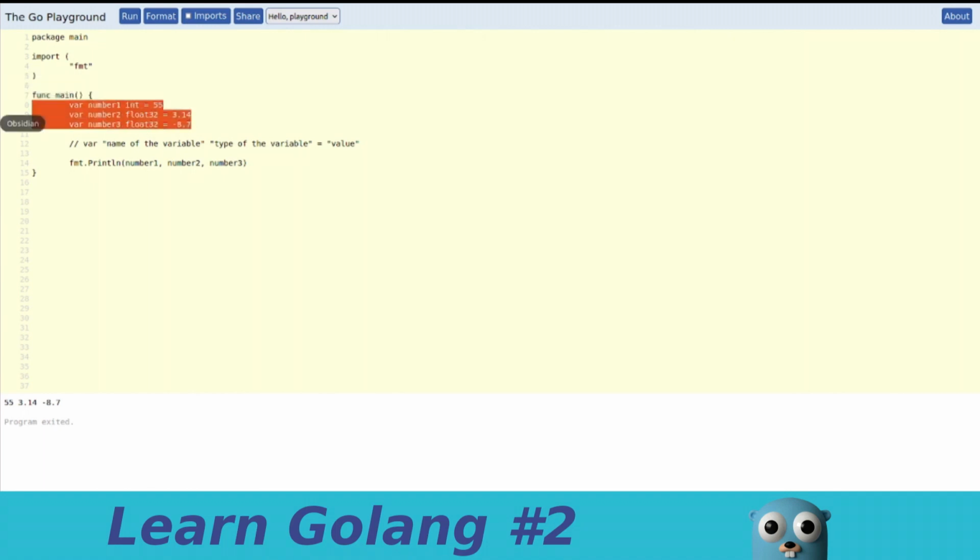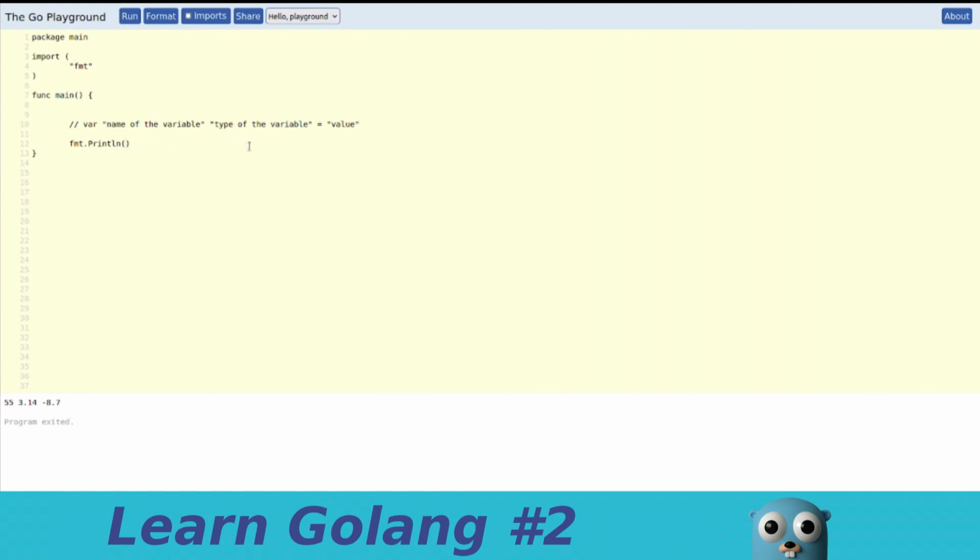For now, let's remove these variables that we created here. Suppose that we want to create a string. Maybe we want to print to the console hello world. To declare a string which contains the value of hello world, we define it as follows: var message string, which is the data type, and we set it equal to hello world. Then we pass this message inside the println function, and let's see what happens. We get hello world in the terminal.